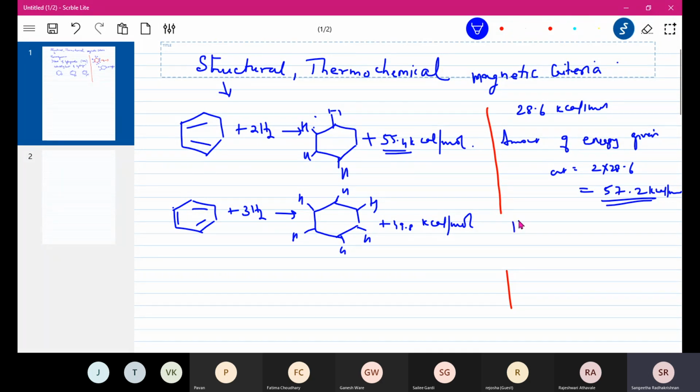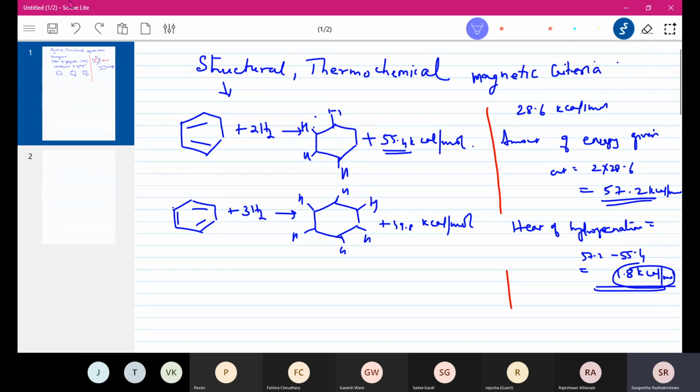So this difference is known as the heat of hydrogenation here. That will be 57.2 minus 55.4. How much is that? 1.8 kilocalories per mole, and that explains the stability of this molecule. It was relatively quite stable, and we say it is stable by so much energy. We attribute this 1.8 kilocalories per mole to the conjugated system. Whenever there is a conjugated system, it automatically becomes more stable.